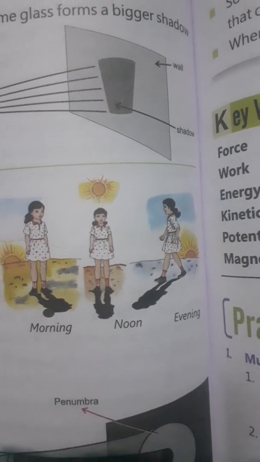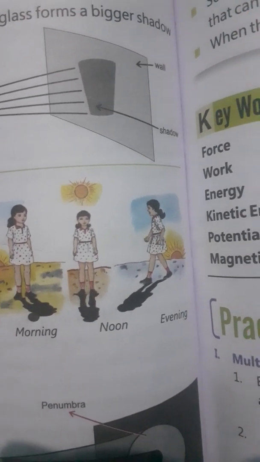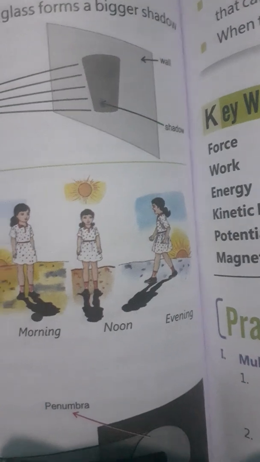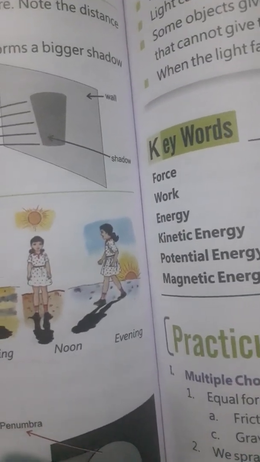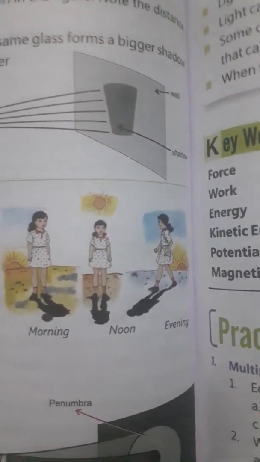Now in the noon time, under the sun, where will we get the shadow? The shadow is just in front of us, or just below us, in the direction of the sun. Now the length of the shadow.